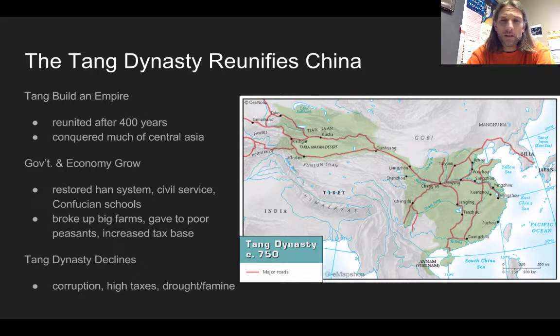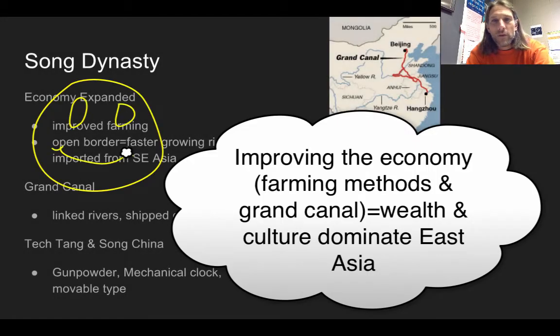And the other thing that they did is they go through a series of land reforms where they redistribute land. By giving land to poor peasants, you're going to increase your tax base because now you have more people who are farming and producing and able to pay taxes. And so, like many other dynasties in many other places around the world, sooner or later these dynasties lose a grip on their vision and mission, and you get corruption, high taxes, drought, and famine. So they're replaced by the Sung dynasty.